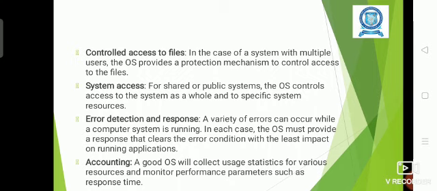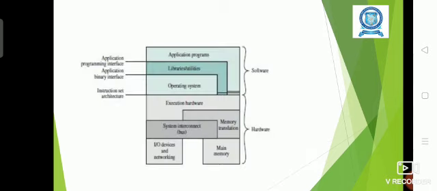Accounting means maintaining the activities. The OS collects the usage statistics for various resources and monitors the entire system activities, the parameters, and performance along the time. So all those activities will be monitored and recorded for future usage or to improve the performance. So the accounting is maintained by the operating system.